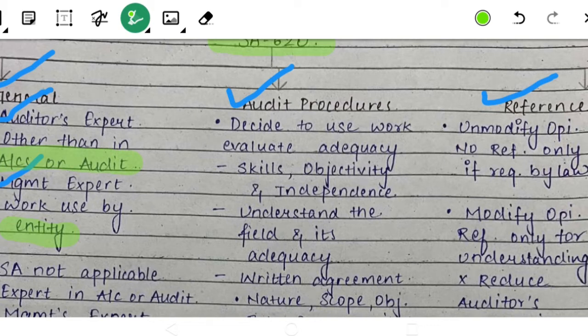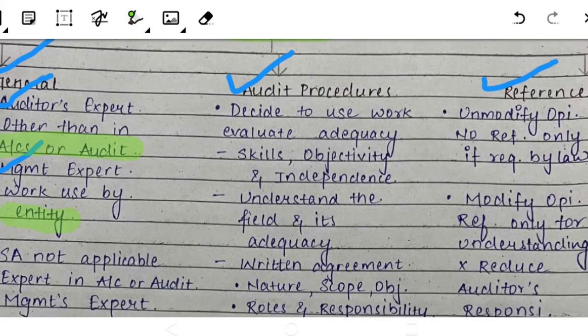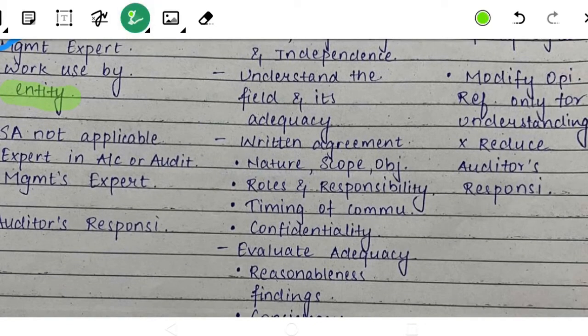If there is any chartered accountants firm, suppose ABC and Company, and in that firm there is one actuary hired, so he is the internal expert. And if the actuary is not working in the firm and is outside of the firm, and we are taking his help, then he is known as the external expert. Okay, I hope you are clear about this. Then this SA is not applicable when the expert is an expert of accounts and auditing, and as I told you, as he is only the expert of accounting and auditing, then any other one who is an expert in the same is not the auditor's expert. He is his assistant or his team member.